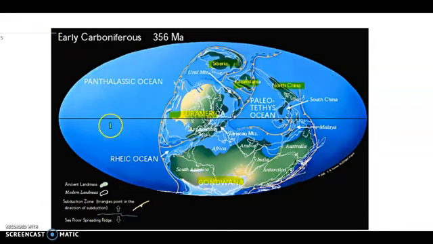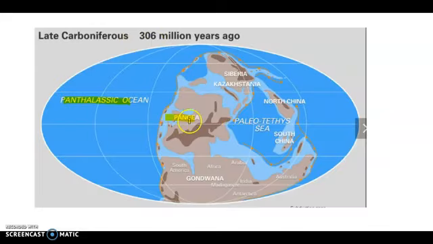Now, in the early Carboniferous, the Earth looked something like this. There was a gap between Euro-America and Gondwana. Then Gondwana started to shift towards Euro-America, and Euro-America shifted towards Gondwana. So the ocean between them started to shut down. In the later part, Pangaea started to form, and this is the Alleghanian or Appalachian orogeny, or Hercynian or Variscan orogeny.